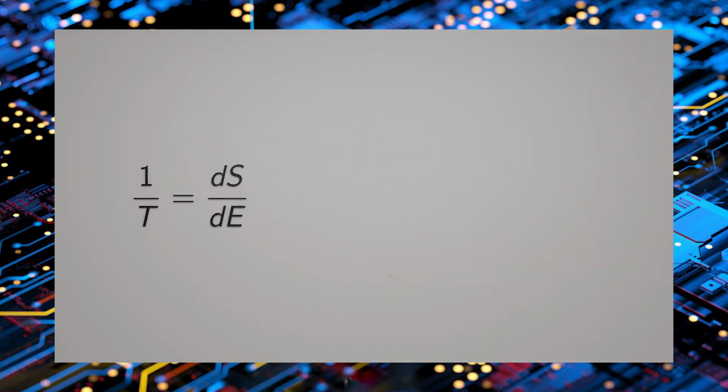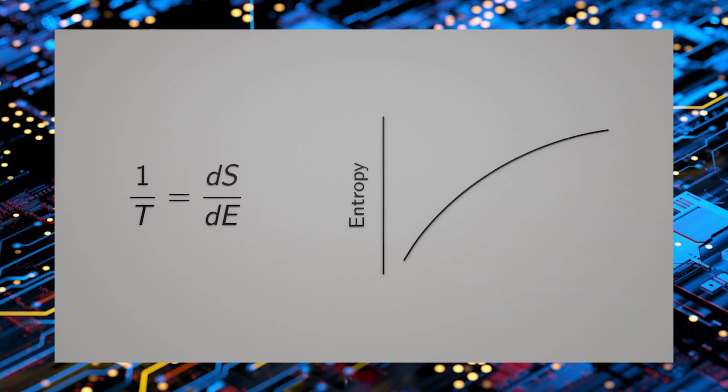Now let's say this curve represents the entropy S as a function of the energy. Then this derivative is the slope of the tangent line for any given point, which tells us how much the entropy is changing with respect to the energy of the system.